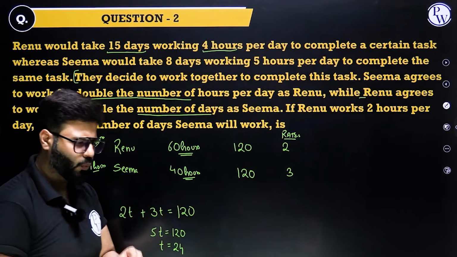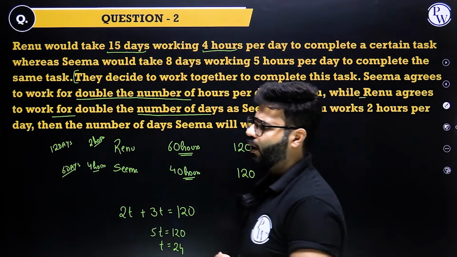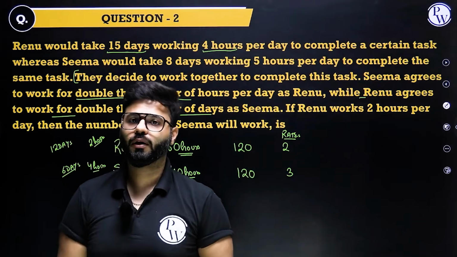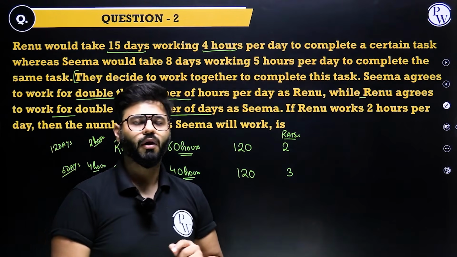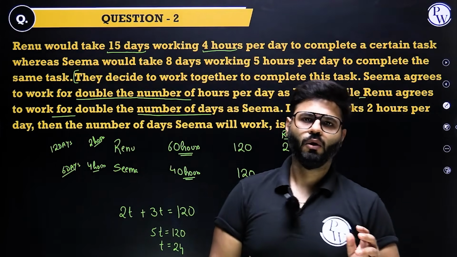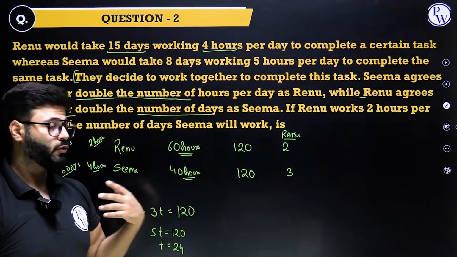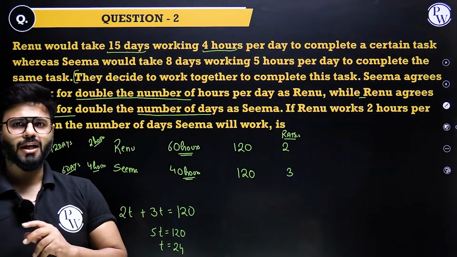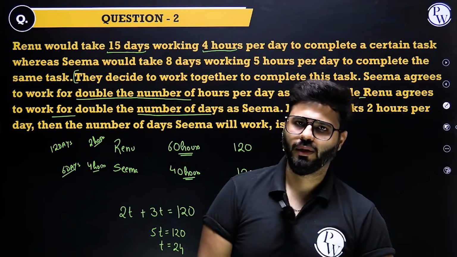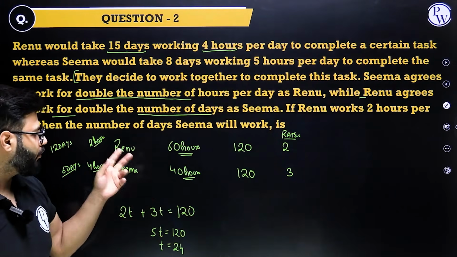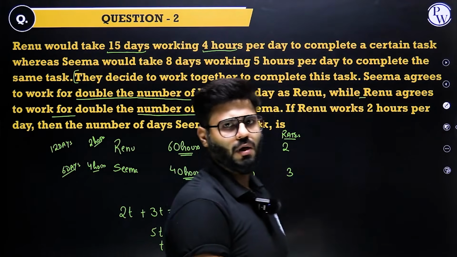Just 2 lines. So that is why I made this video. In case some of you are going for the glory, some of you are going for maybe 20 of 22 or 18 of 22, is that even possible? Yes, it is. You have to be just a very, very fast observer. You have to be very, very fast in the tedious calculations and the smart approaches. Then you can make it. And that actually lifts off your burden of a subject which you're not good at or are average at, right? So a good question, but done in 2 to 3 lines if approached in the smart way. That is why the idea is to bring all the smart ways here, right?